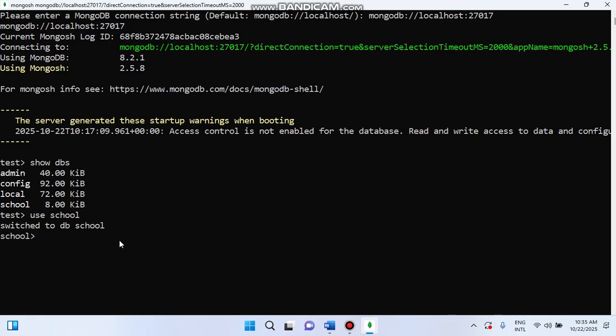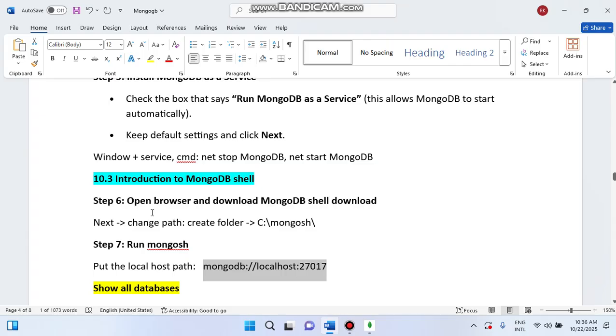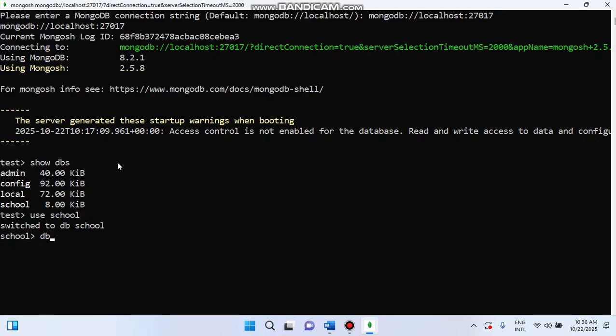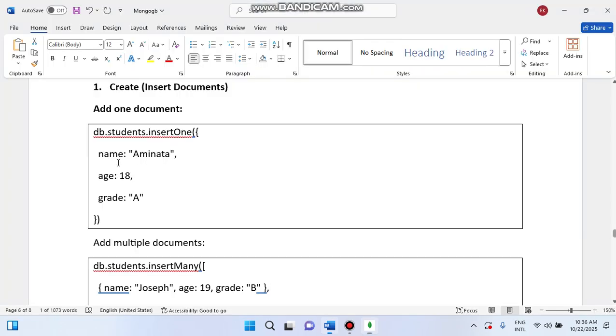Isn't it? Then we already created student as one category. Directly we are storing in db, isn't it db that we were writing previously? db dot student. Okay, students.